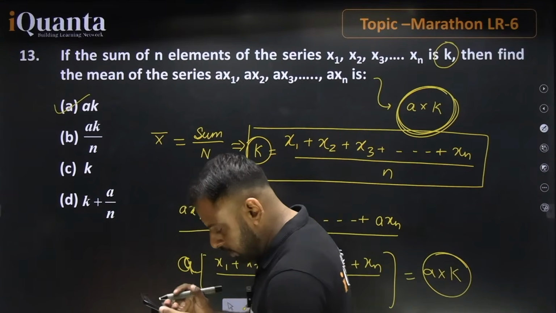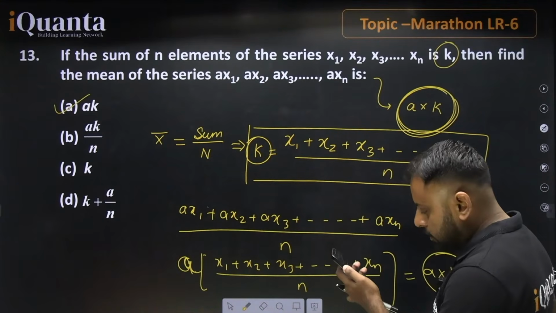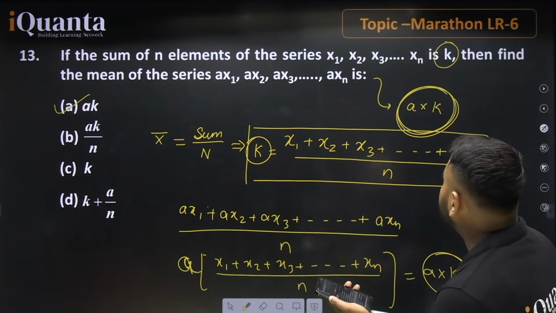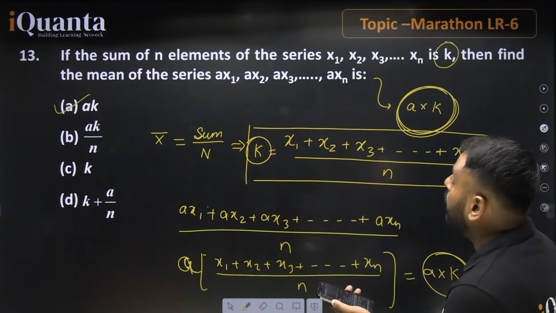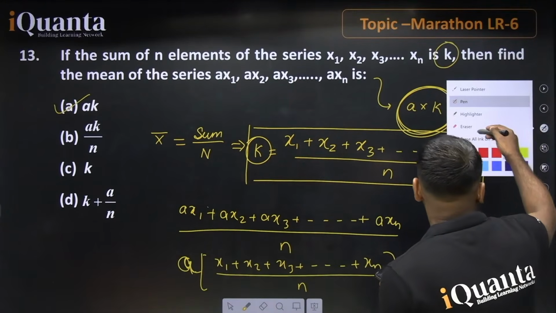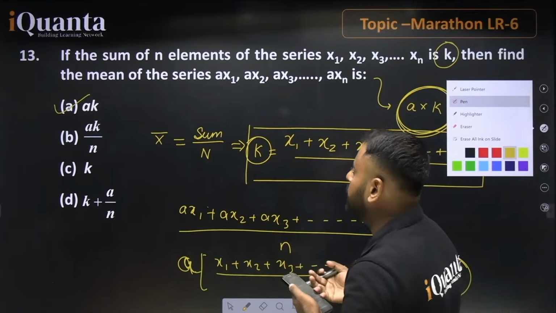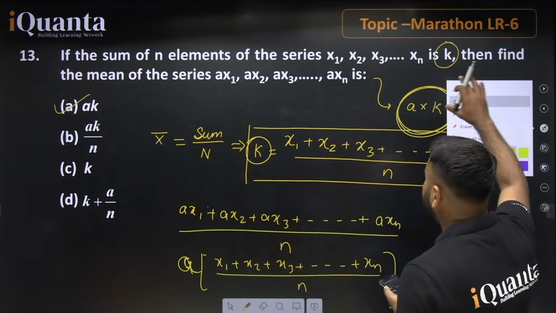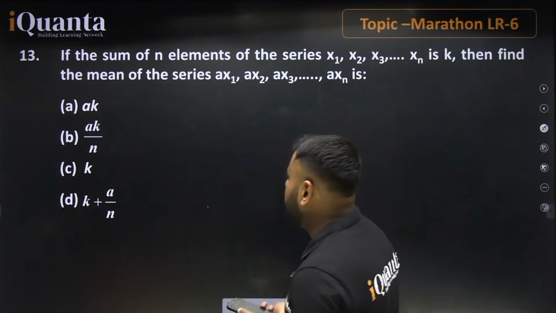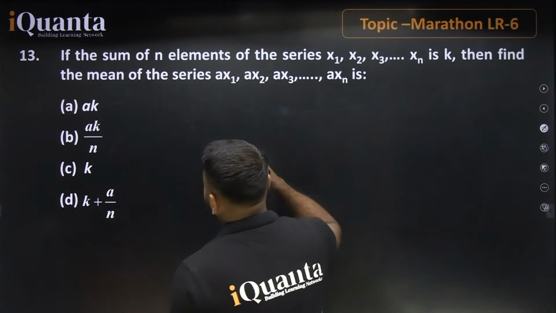Chalo, done. K is the sum. If the sum of n elements of the series is x1, okay, all right. Yes, this is a slight mistake, so sorry. Acha, suppose if the average of these elements is k, then in that case the correct answer will be equal to ak. But currently the statement says the sum of n elements.